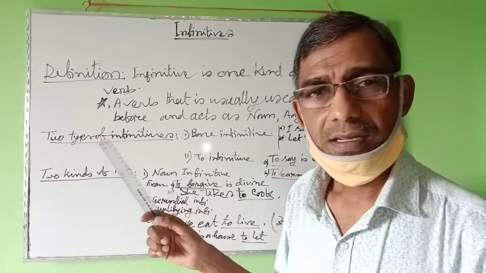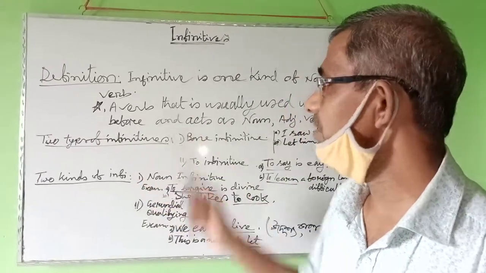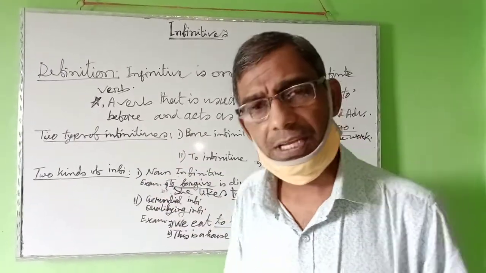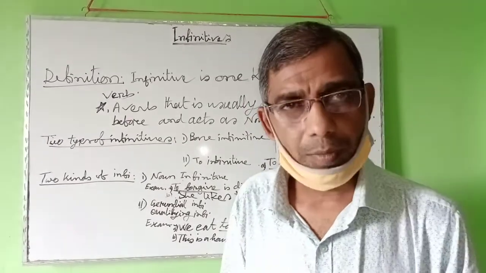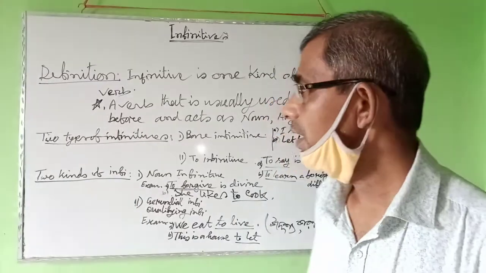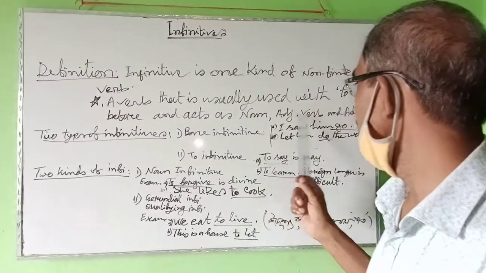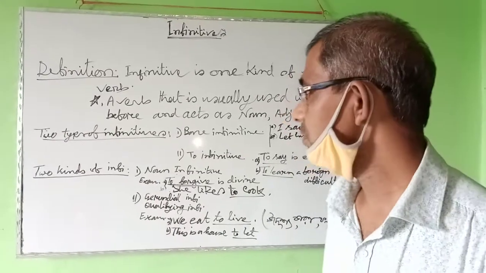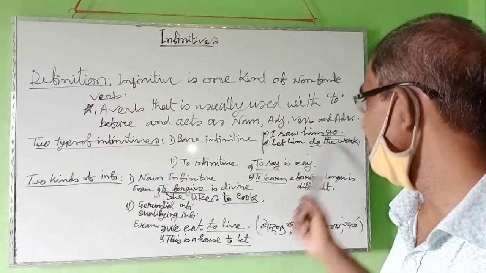At first, listen and see the definition of infinitives. An infinitive is one type of non-finite verb, a verb that is usually used with to before it and acts as a noun, adjective, verb and adverb.